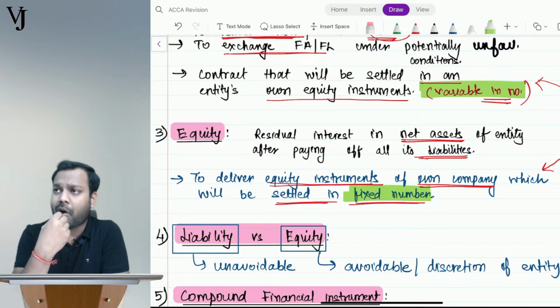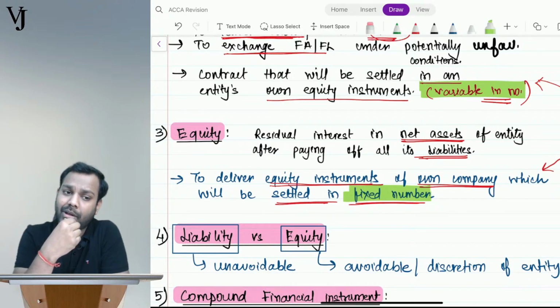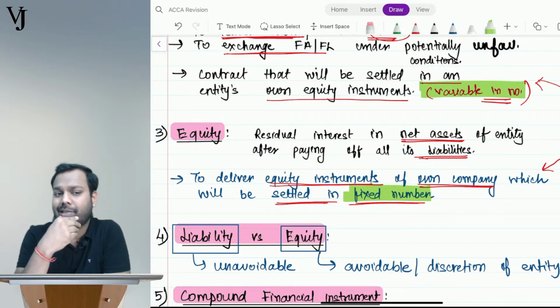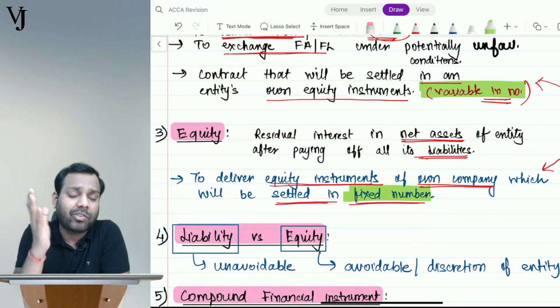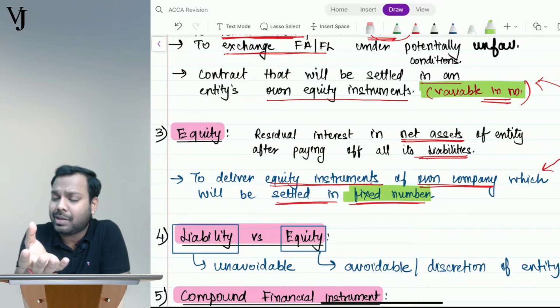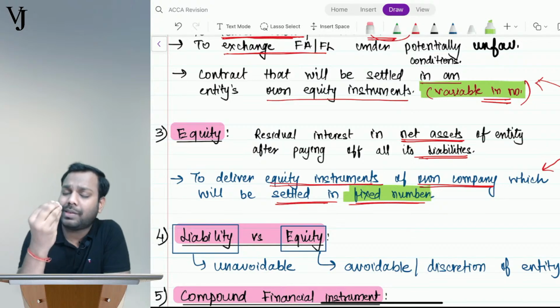Then you will ask, sir, how many shares will you give me? Then I'll say, Siddhant, after 1 year, whatever is the price of my share, I will divide 1 million by that, and whatever number of shares comes, I will give you that number of shares. So that if you want cash, you can sell those shares in the market and take cash.